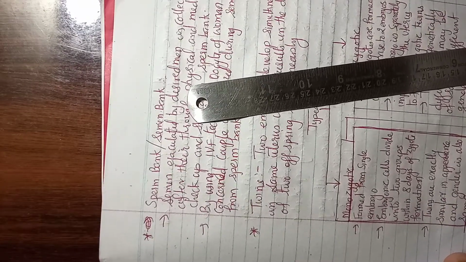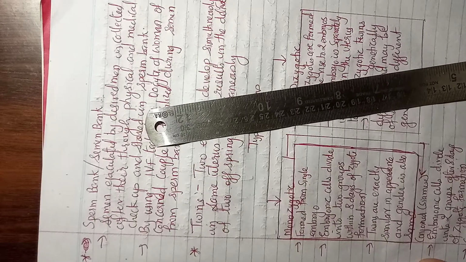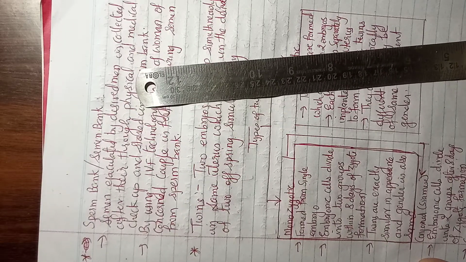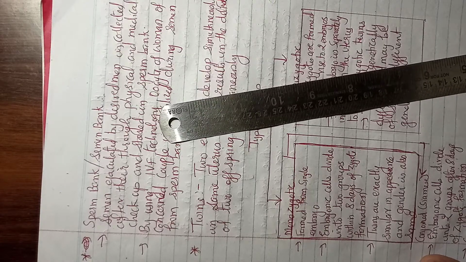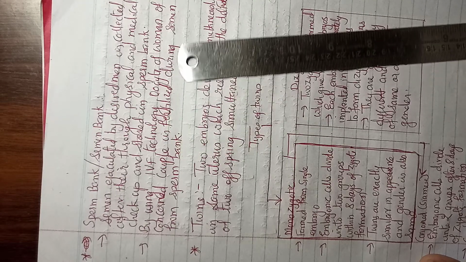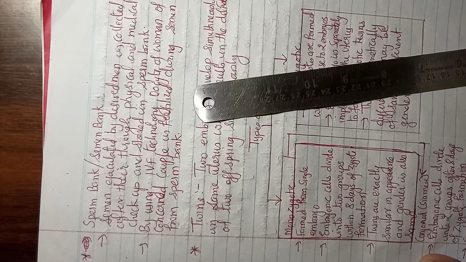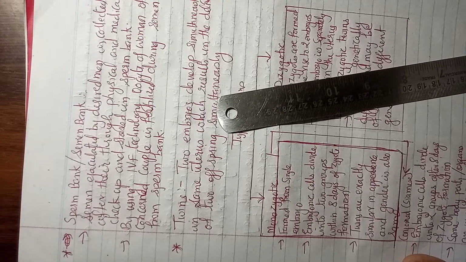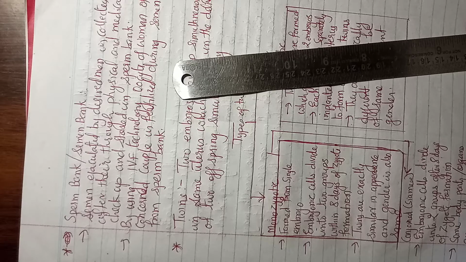One more technique is the sperm bank or semen bank. Semen ejaculated by a desired man is collected after thorough physical and medical checkup, and is stored in a sperm bank. By using IVF technology, the oocyte of the woman of the concerned couple is fertilized with semen from the sperm bank. This was about the various technologies through which we can have a child.